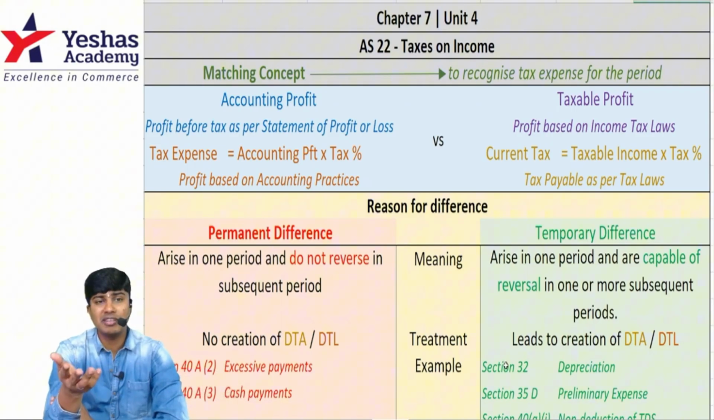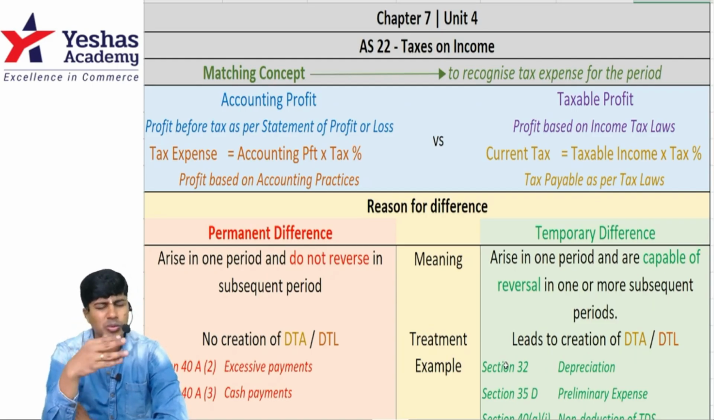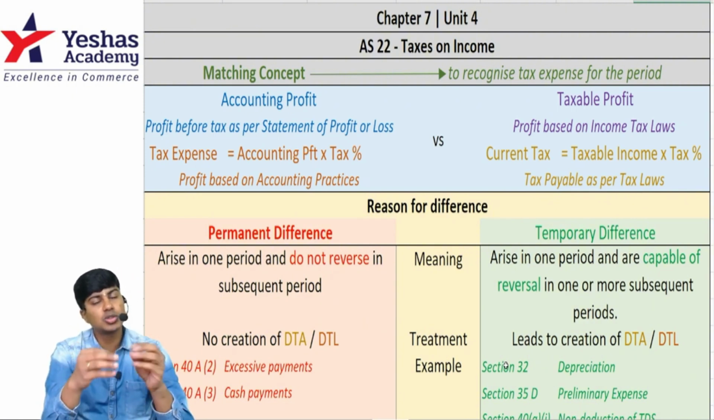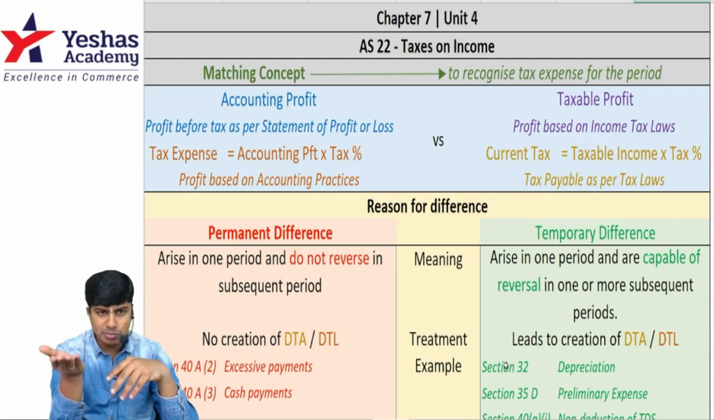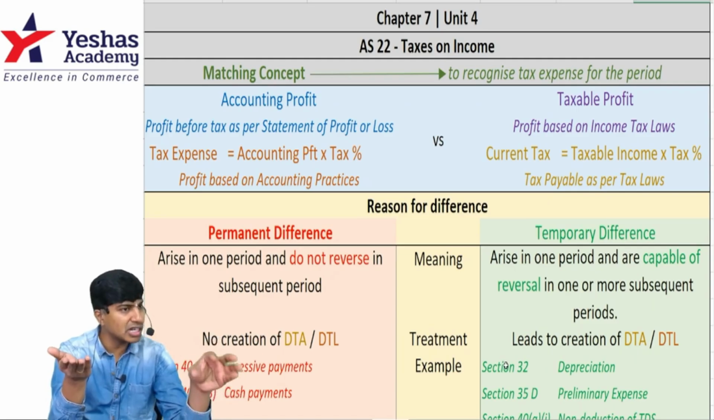However, what are permanent differences? Cash paid beyond 10,000 rupees is permanently disallowed, under Section 40A3. Excessive payment to related parties is disallowed under 40A2. These two will be disallowed permanently. In accounts, it's an expense. In income tax, it's not an expense in this year, it is not an expense in next year. It is never an expenditure.